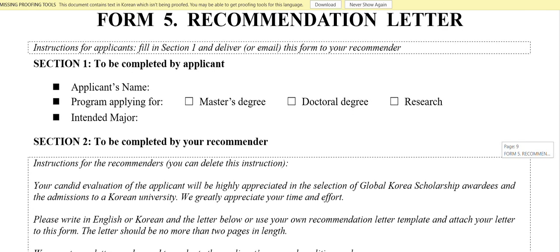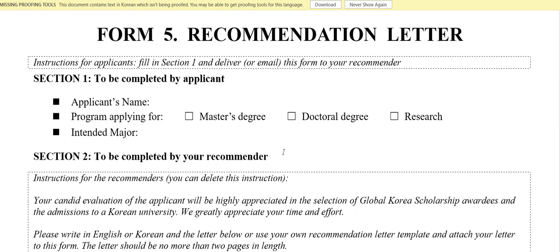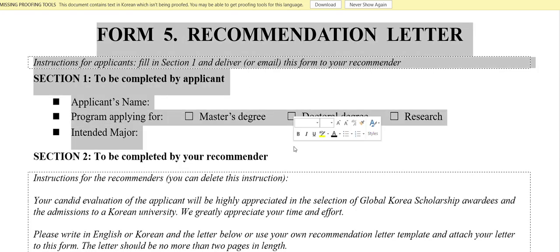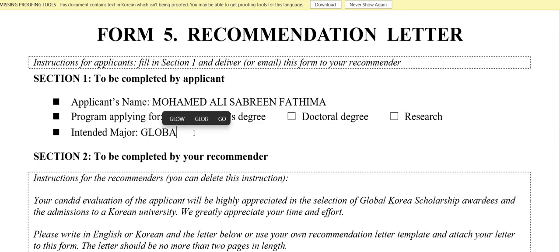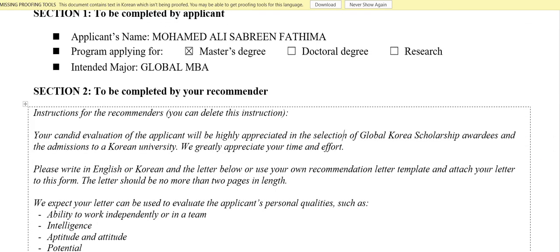Many ask me how to fill form 5. Look, for form 5, only this thing you have to fill. The rest your teacher should write. So here, you have to write your full name. You have to fill this, and the program you're applying for, master's, doctoral, research, and your intended major. Mine was global MBA. And that's it. You just have to fill these things and send this in electronic version to your